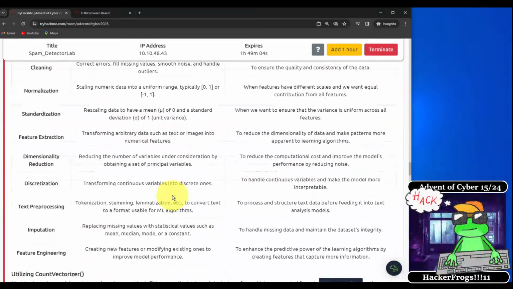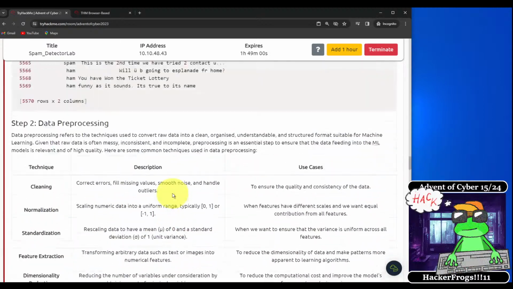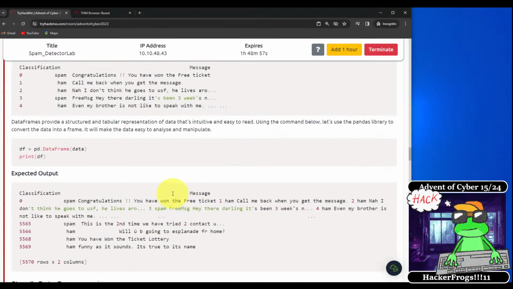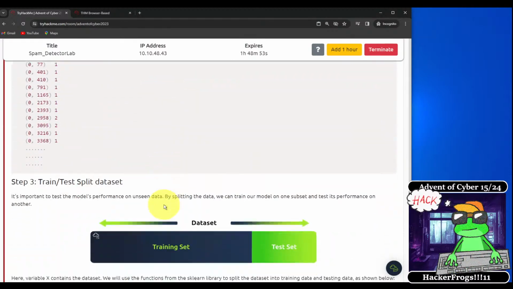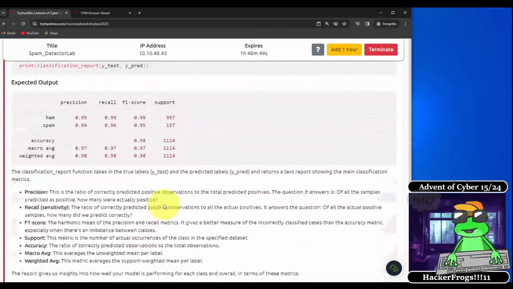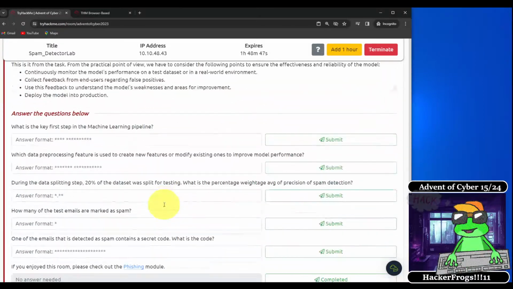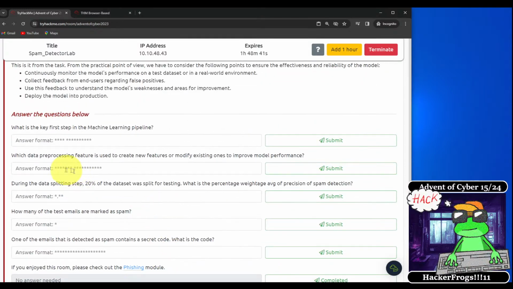Okay, we can skip all of this because if you have some free time, you can go over this to better understand what is going on in today's challenge. But what we're going to do is answer the questions at the bottom of the challenge page. Okay, and the first question is, what is the key first step in the machine learning pipeline?